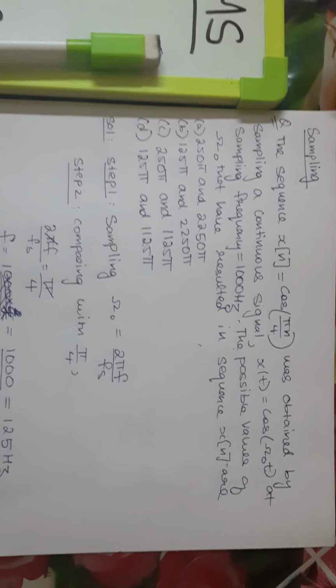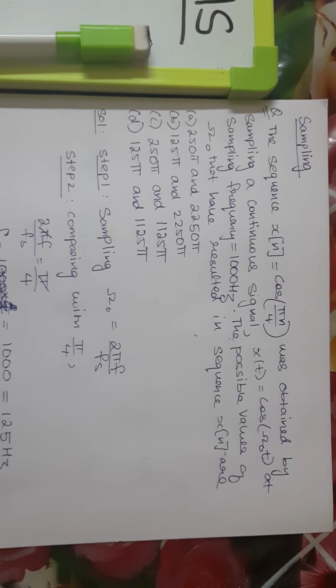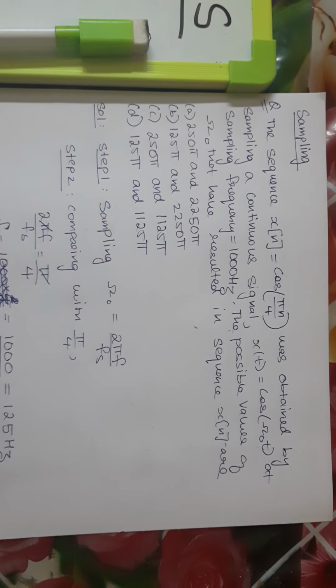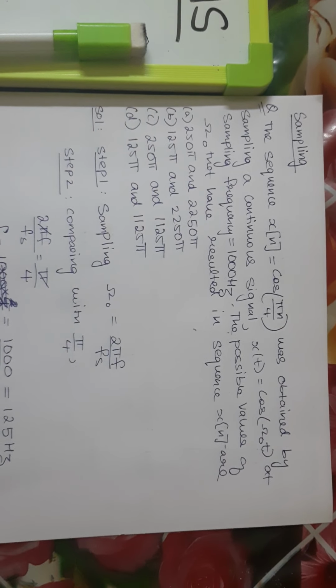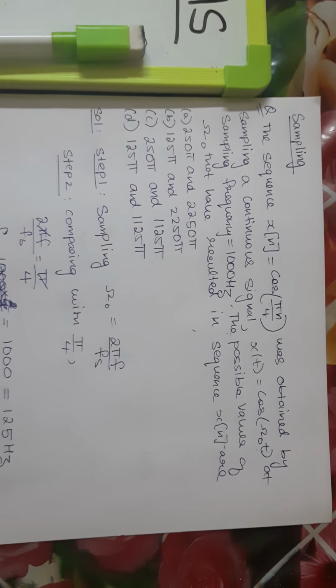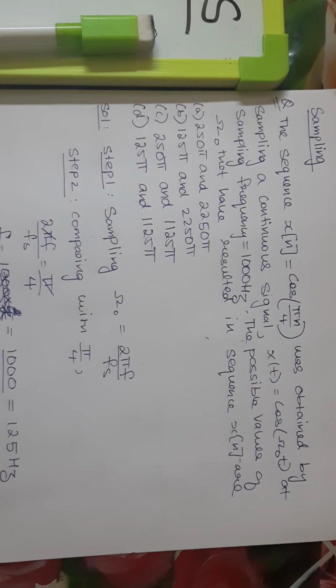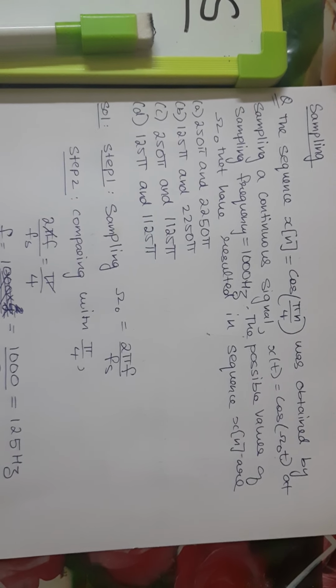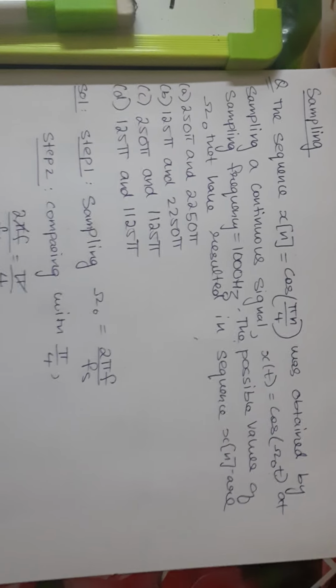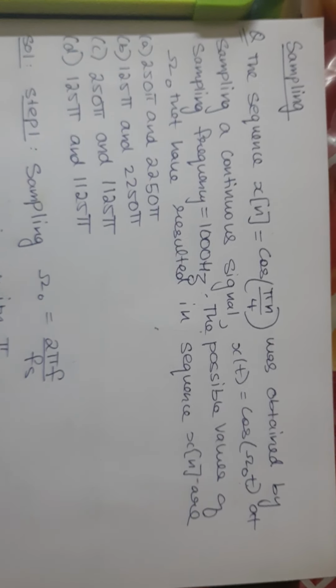The question is, the sequence h of n equal to cos pi by 4n was obtained by sampling a continuous signal h of t equal to cos omega naught t at a sampling frequency of 1000 Hz. The possible values of omega naught that have resulted in the sequence are, these are the options.